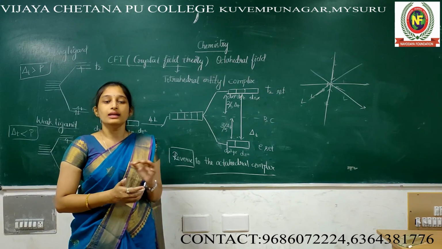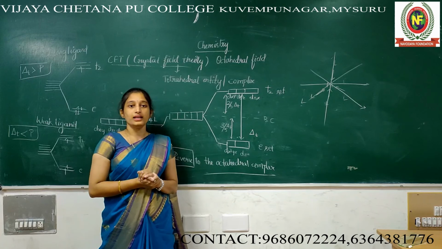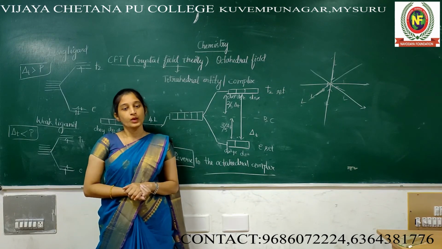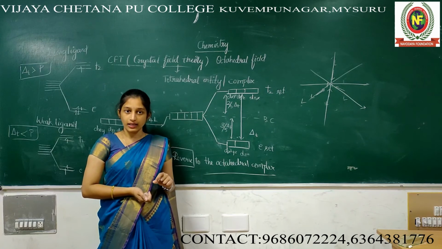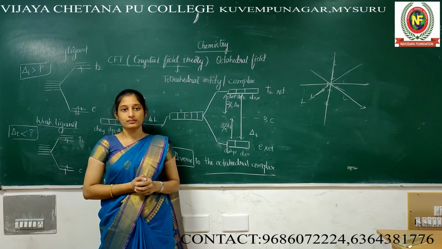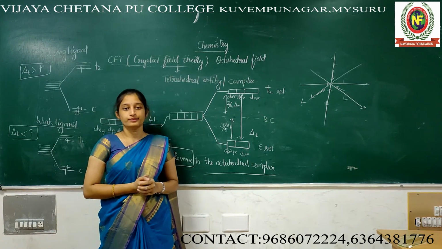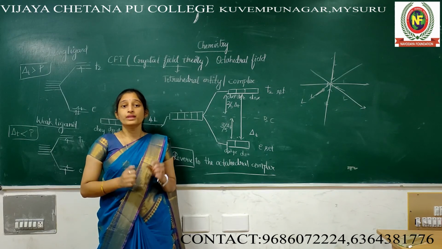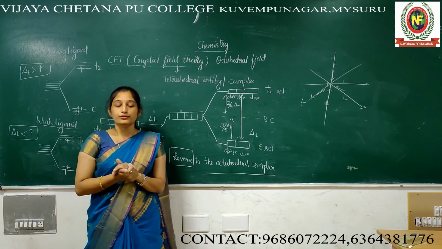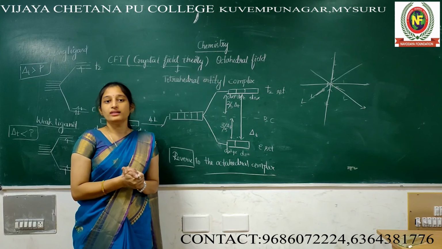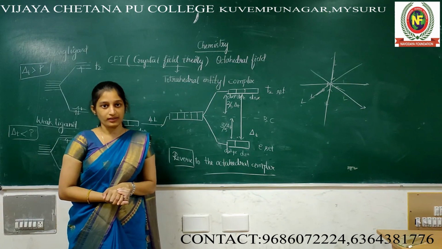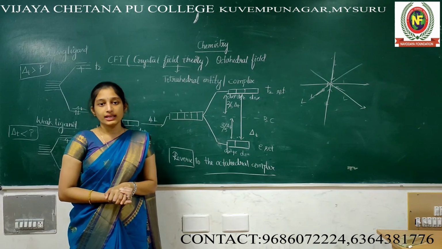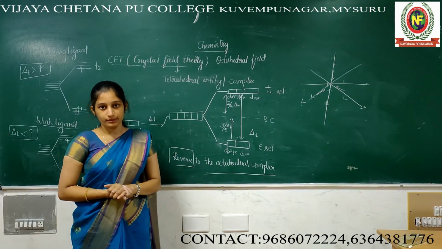Why ionic or electrostatic? Because the metal is electropositive and the ligand is negative. Why negative? Even though it's neutral or anionic, it contains electrons, and electrons are negative. So the force between the metal and the ligand is purely electrostatic force of attraction. So we call it an ionic bond.